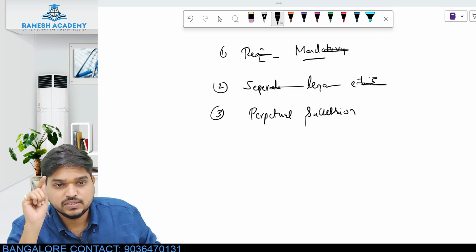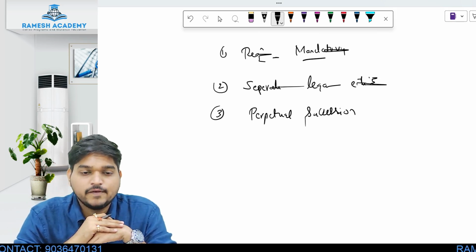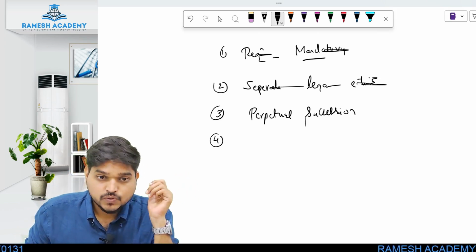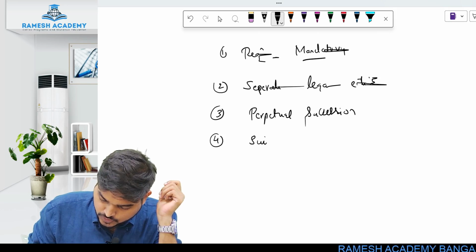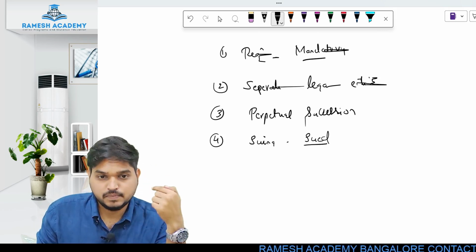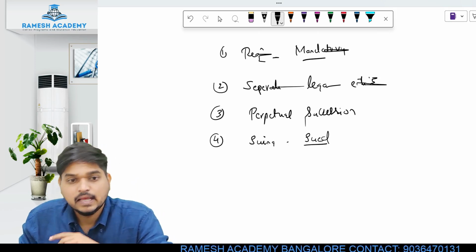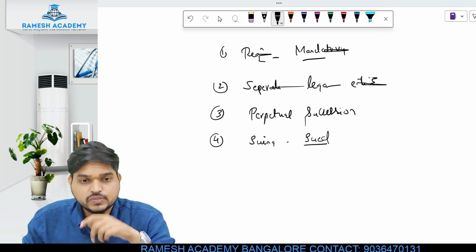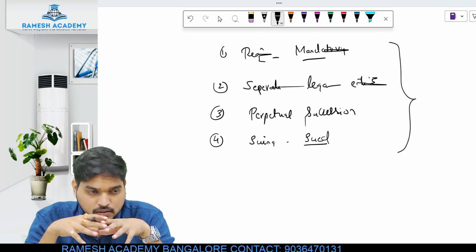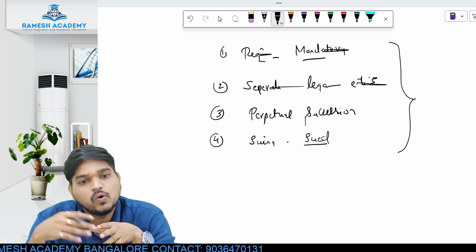First one is registration must be mandatory. Second one is you should have a separate legal entity, and third one is you should have perpetual succession, and fourth one is you should be capable of suing a third party and capable of being sued by a third person. Means you have a right to sue a third party, and a third party has a right to sue you. Sue means to file a case. If all these four conditions are satisfied, then that particular organization, body or entity, we call a body corporate.